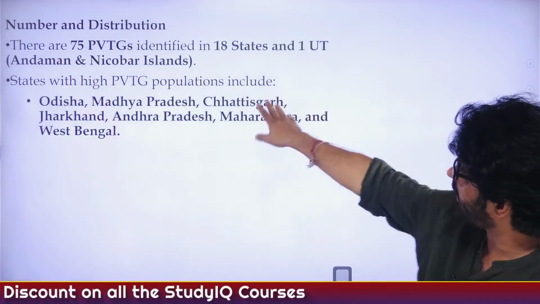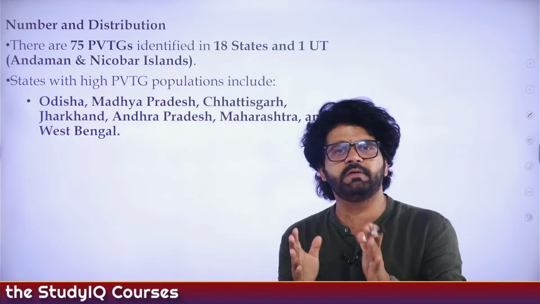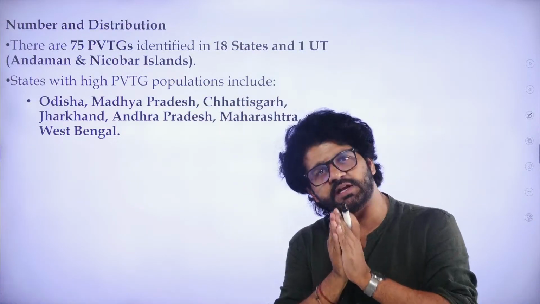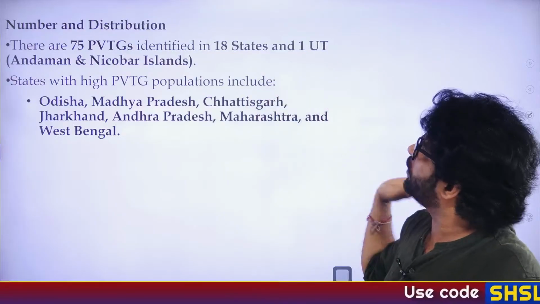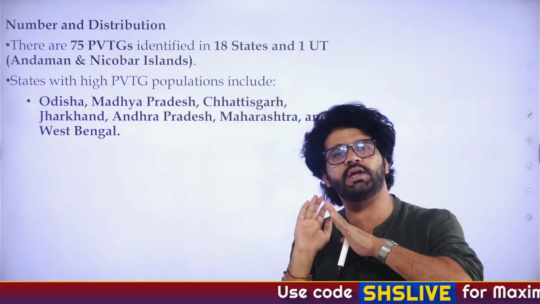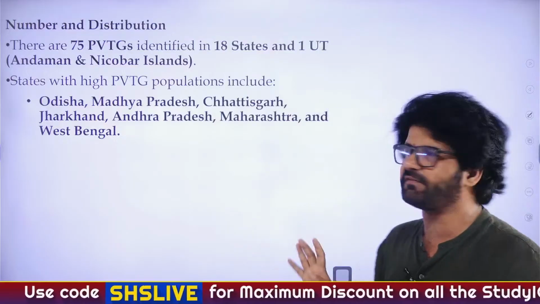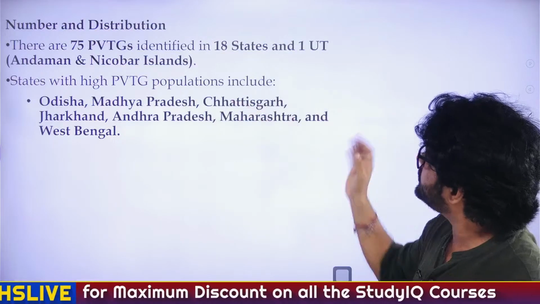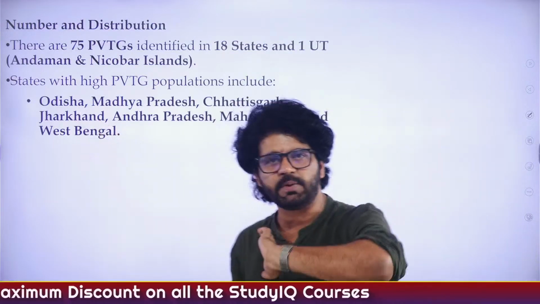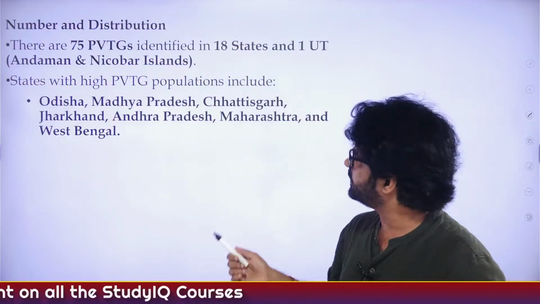And number and distribution, as we have discussed, 75 PVTGs, very important. UPSC has asked questions. 18 states, 1 union territory. They are not there in all the states. They can give you that PVTGs are there in all the states. That is a lie, big fat lie. Highest PVTG population, Odisha. Highest PVTG tribes, Odisha, and then Madhya Pradesh, Chhattisgarh, etc.